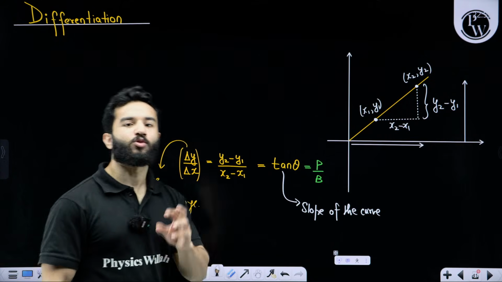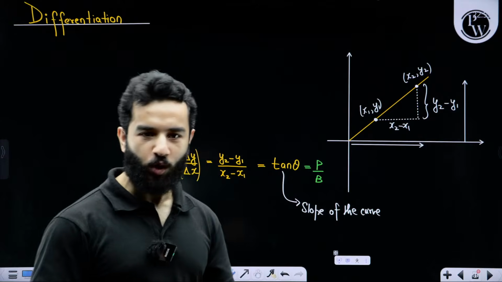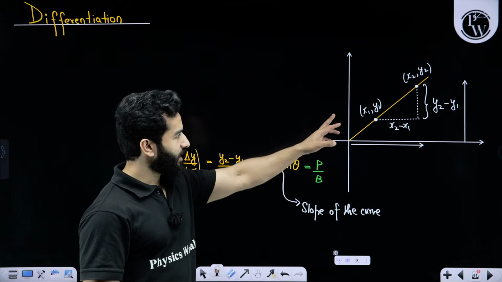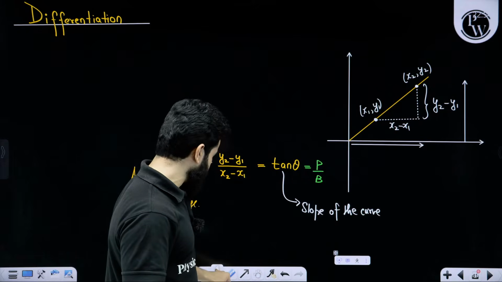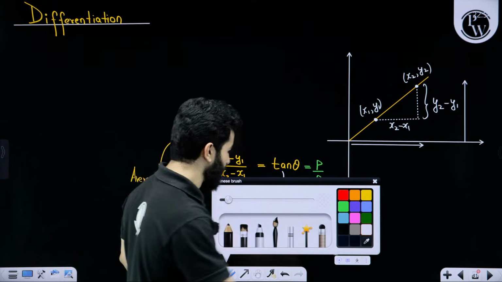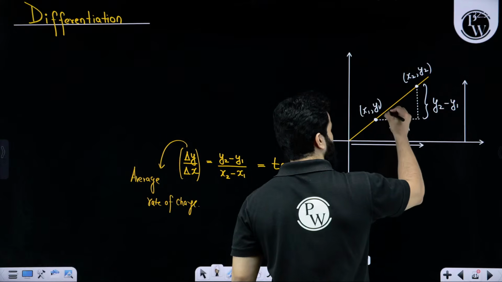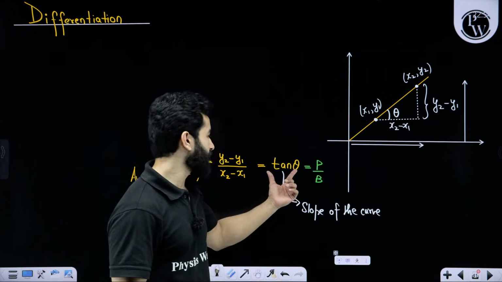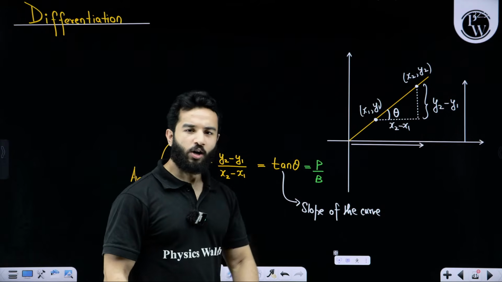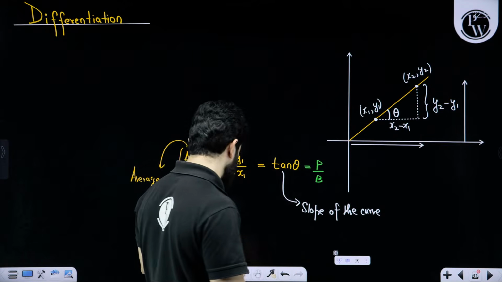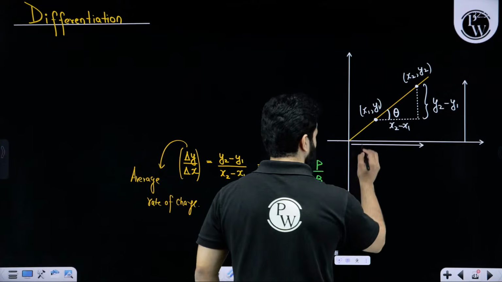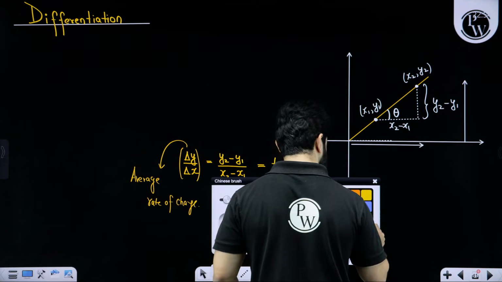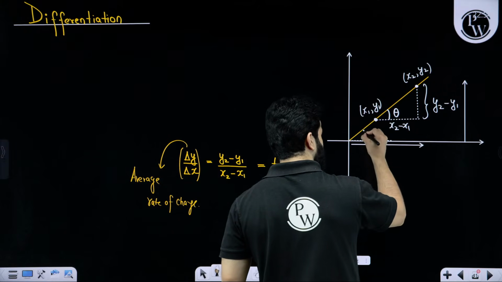Sometimes we write it as small m when we are talking about the equation of a straight line. Now the point is, a straight line has this special thing that this angle will remain constant. Let's suppose this angle is theta. This angle is theta, tan theta is p upon b. Now wherever you want to find this slope, slope will basically mean the angle from the positive x-axis in the anti-clockwise direction.